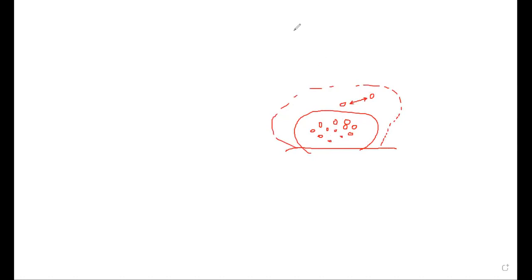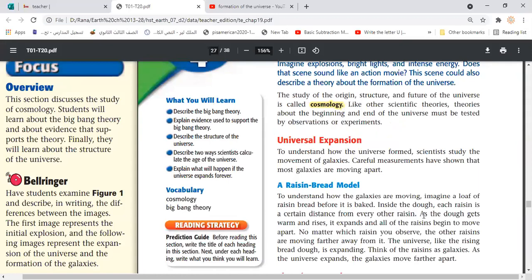That's the same idea, a representation of what happens in the universe. Galaxies look like the raisins found in the dough, while the dough represents the universe. As the universe expands, the galaxies move apart from each other, further and further, which gives the idea that the universe keeps expanding. We call this the universal expansion.